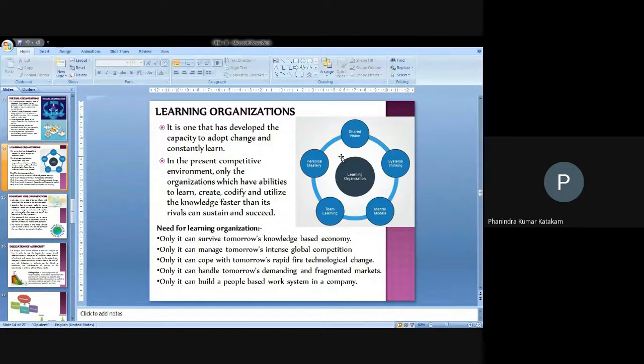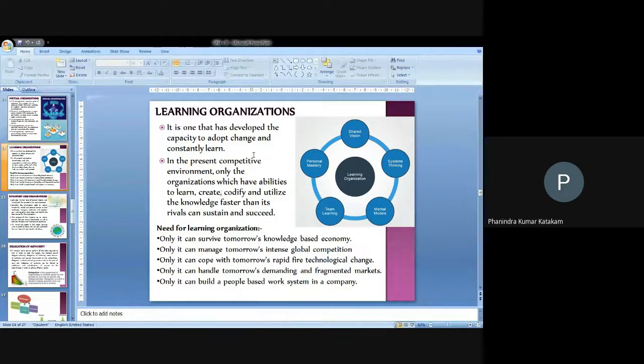And presently in our competitive environment, only organizations which have the ability to learn about new things and create creative organizations can codify, meaning they need to make changes in their organization and utilize the technologies. Otherwise, organizations cannot sustain. That's why.